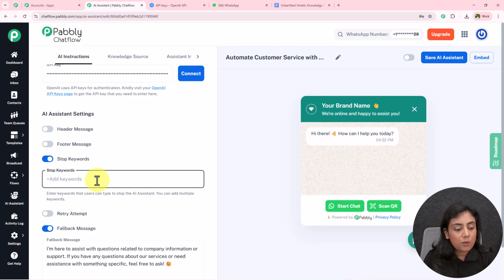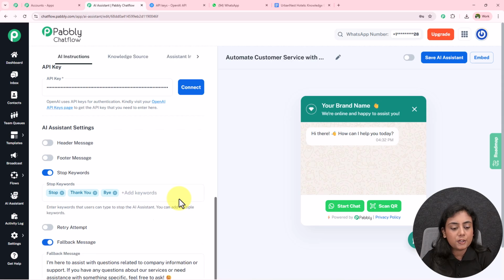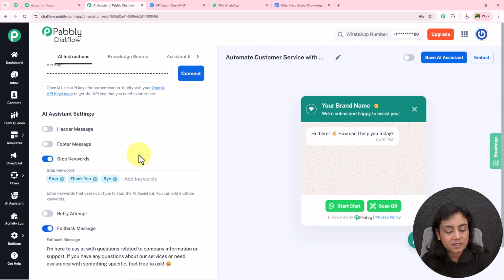Okay, so now we can enter the stop keyword. Let's suppose as stop, thank you, like this. Okay, stop, thank you, or bye, like that. So you can add the keywords according to your requirement. Write the word and press the enter key to save the keyword.